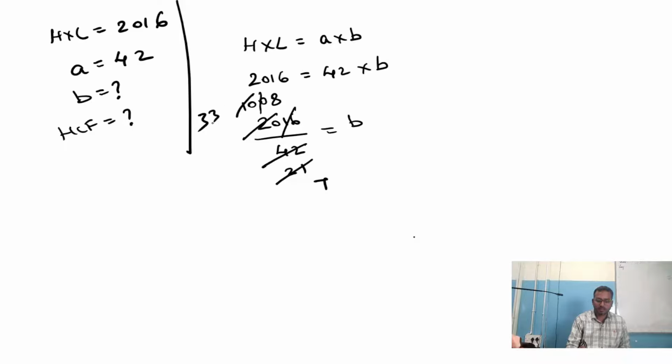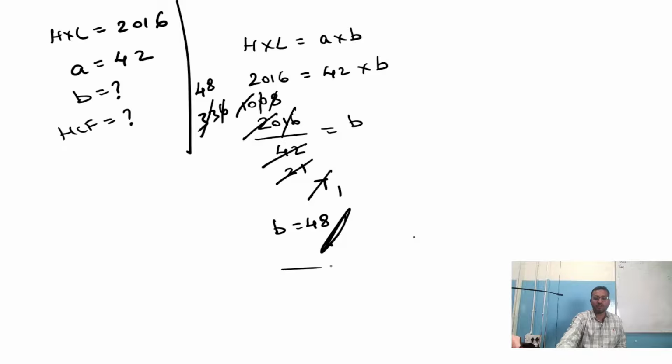10, 3 3s are 9, remainder 1. 18, 3 6s are 18, then 7 1s are 7. 7 4s are 28, 7 5s are 35. So can we go with 7 4s are 28? So remainder is 56, 7 8s are 56. So the value of B is 48. We got the value of B.